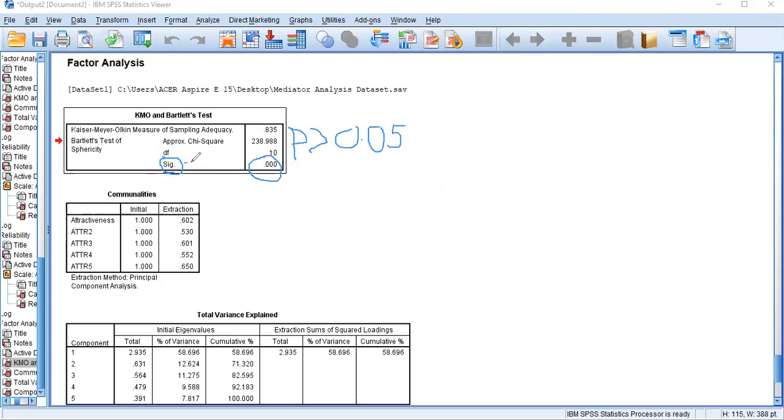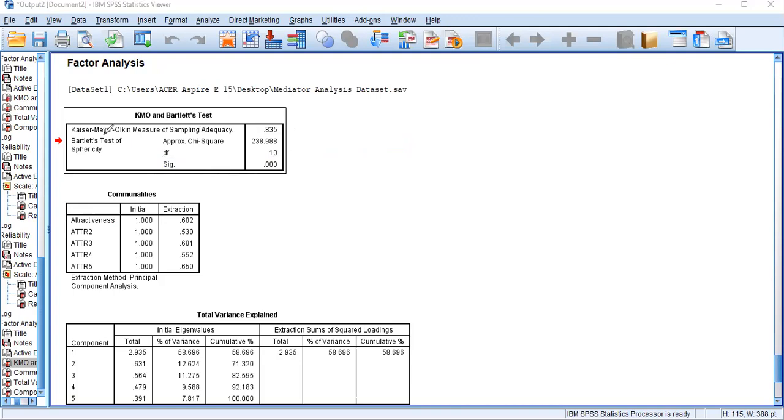So the sig value is equal to your p value. SPSS calls it the sig value, while under statistics it is the p value. If that p value is less than 0.05, then we say your Bartlett test of sphericity is significant. That means don't worry about the techniques, right?